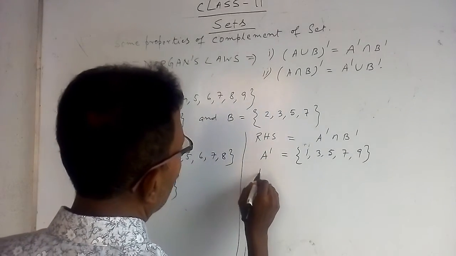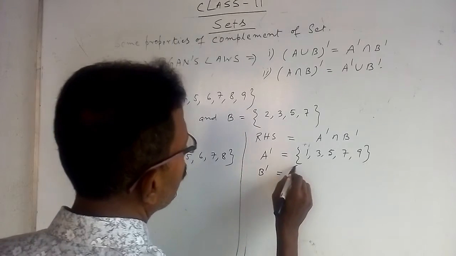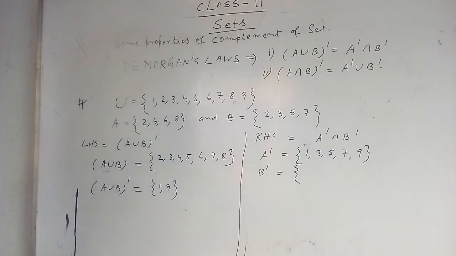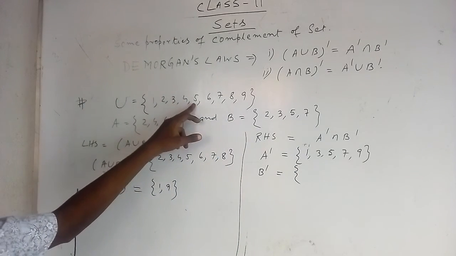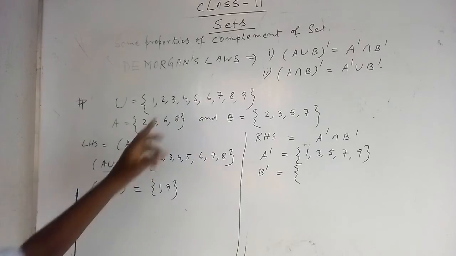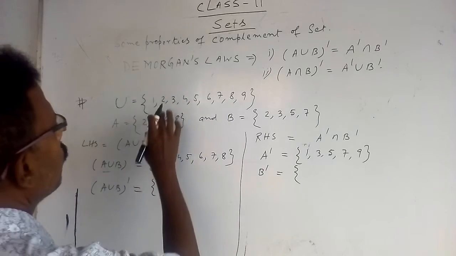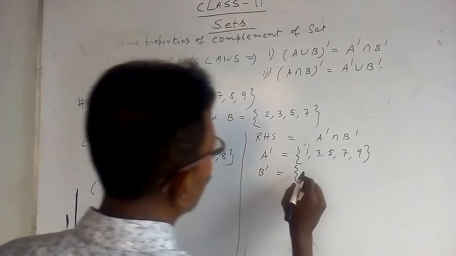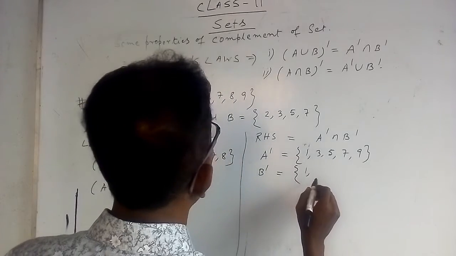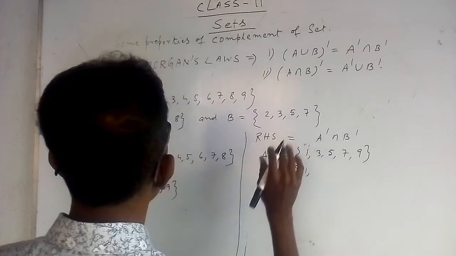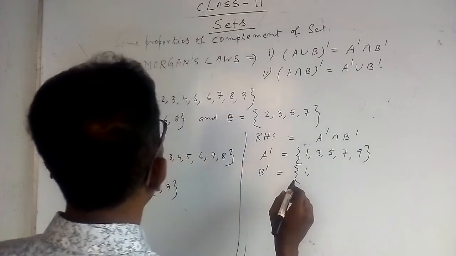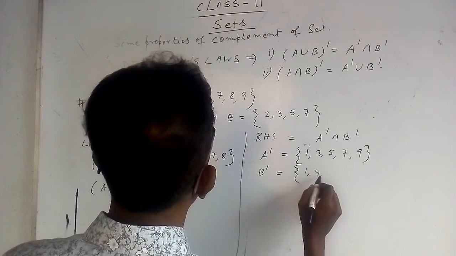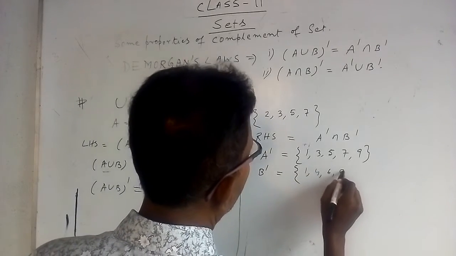This is A complement. Now write B complement. B complement means everything except 2, 3, 5, 7. Deleting 2, 3, 5, 7 gives 1, 4, 6, 8, 9.